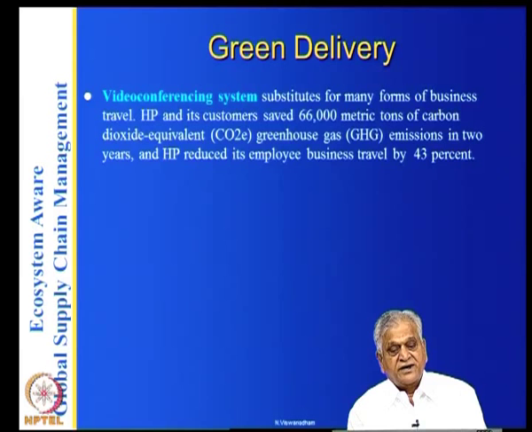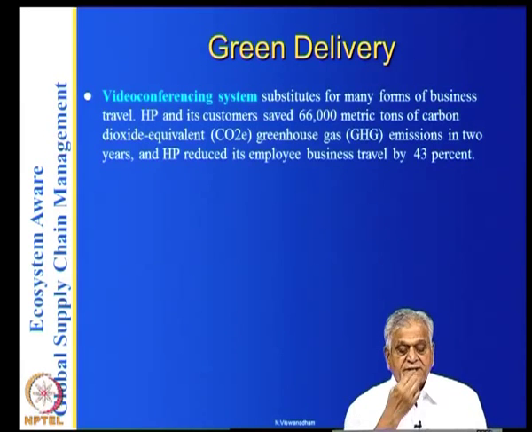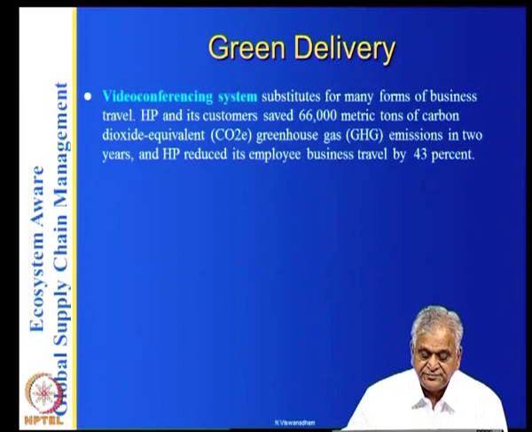So each employee has a carbon credit count that depends on basically the office, the energy he consumes in the office, the mode of transportation that he uses from house to office and return, and also his office travel. So basically by using a video conferencing system, companies are saving.